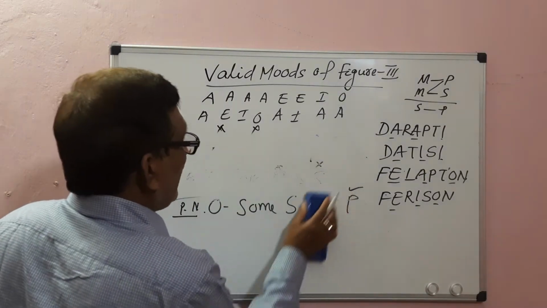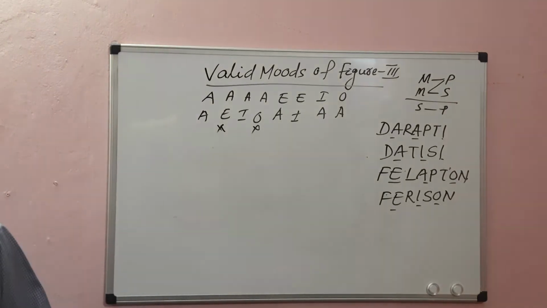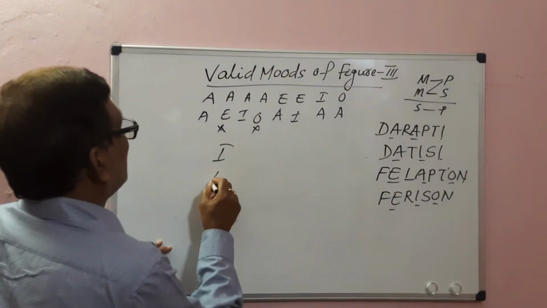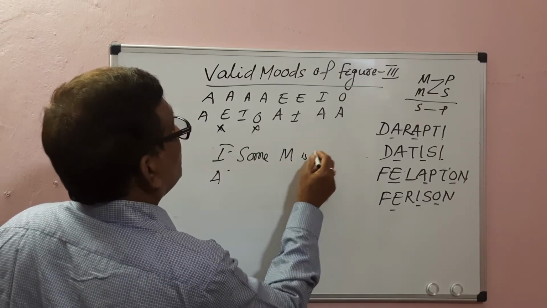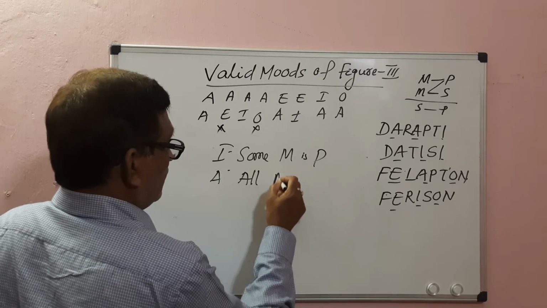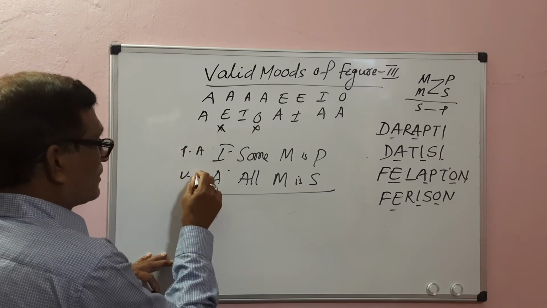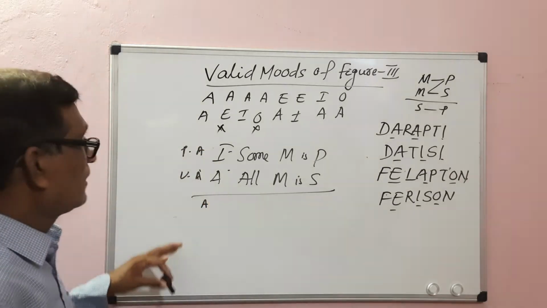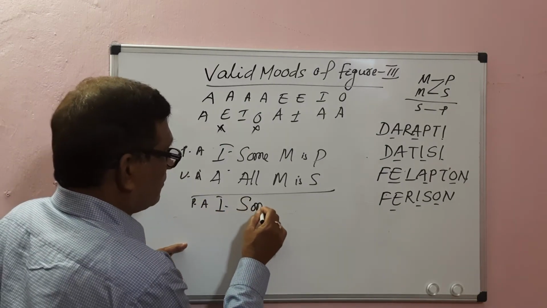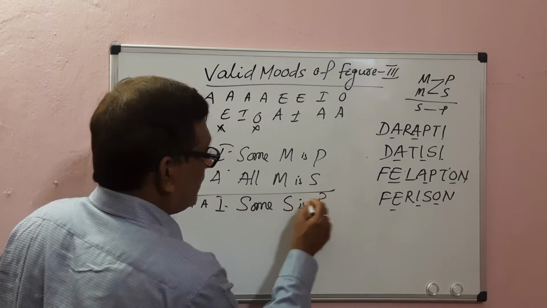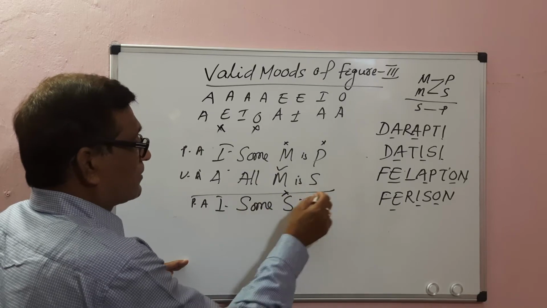Then IA. Some M is P, all M is S. It is particular affirmative, it is universal affirmative. Both are affirmative means the conclusion must be affirmative. One is particular, so the conclusion must be particular. Affirmative particular means I proposition: Some S is P. I proposition distributes neither subject nor predicate. A distributes the subject, I neither subject nor predicate.